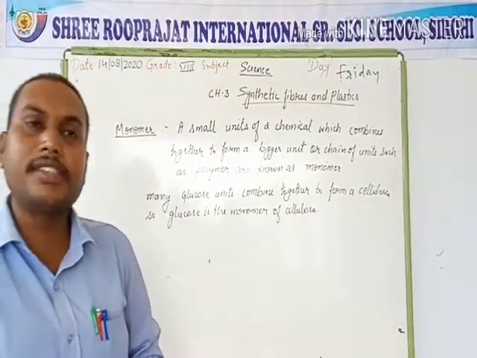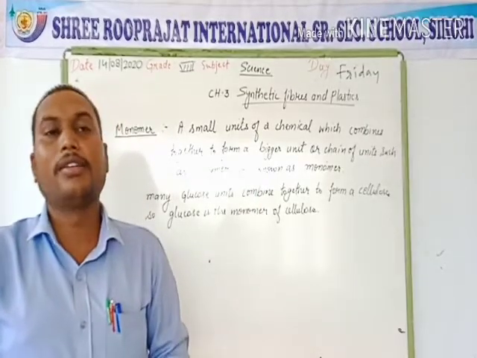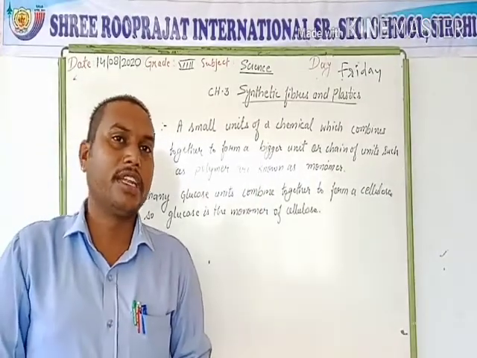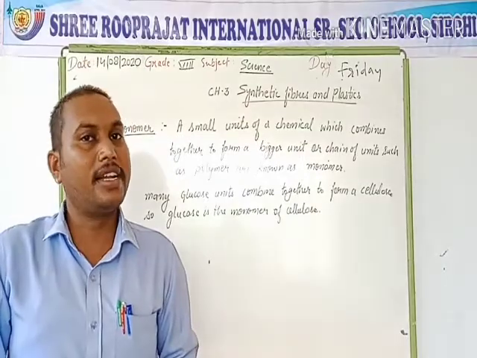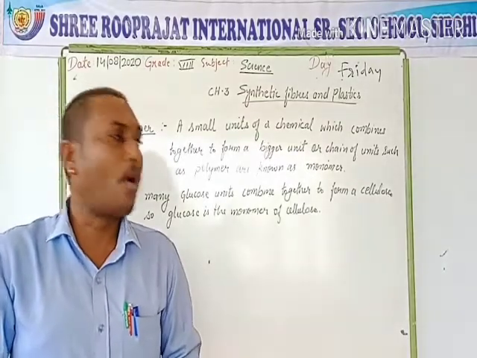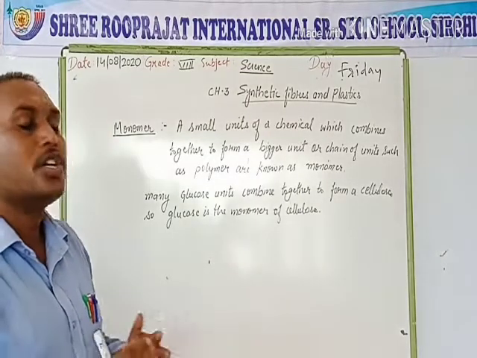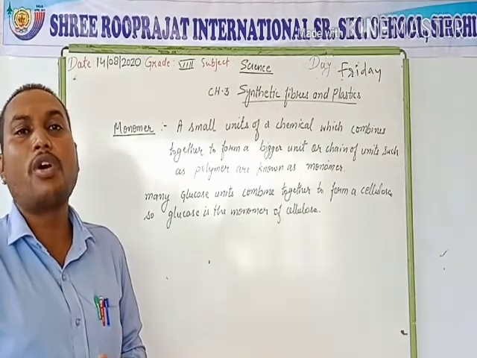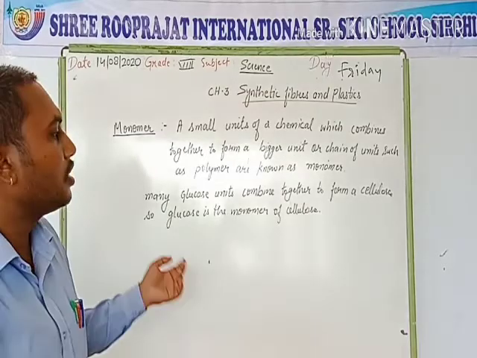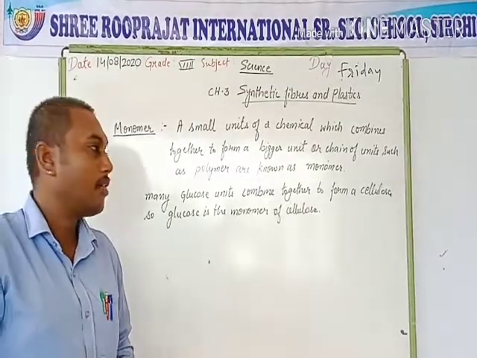Cellulose is the hardest layer of the cell. For example, a cotton fiber has a hard layer, and this hard layer is made up of cellulose, and this cellulose is made by the combining of small glucose units. So glucose is the monomer of this cellulose.